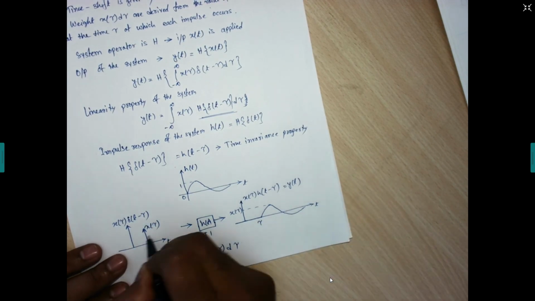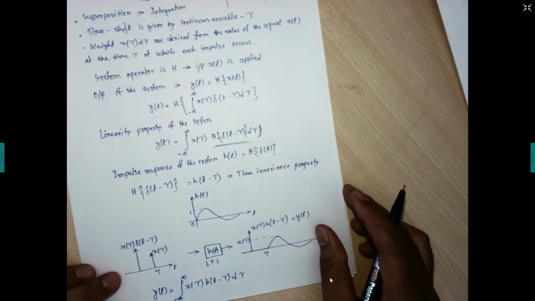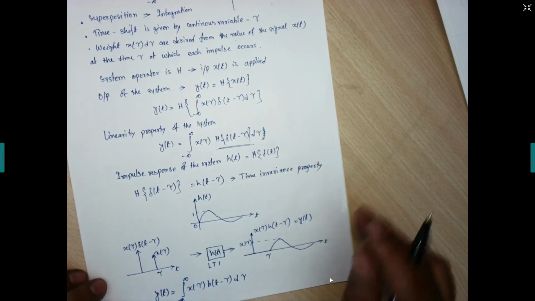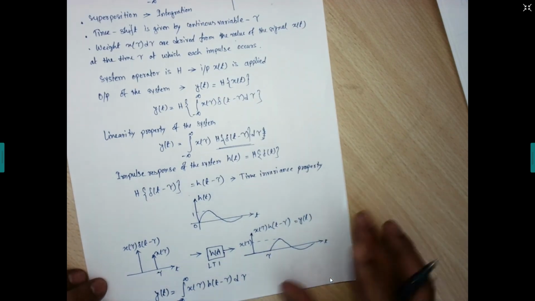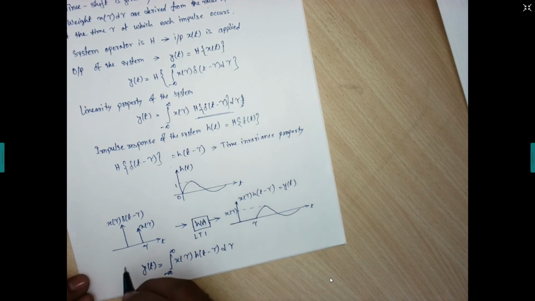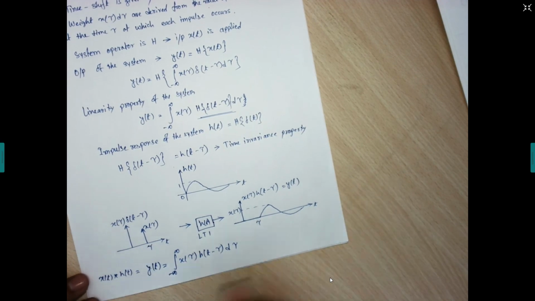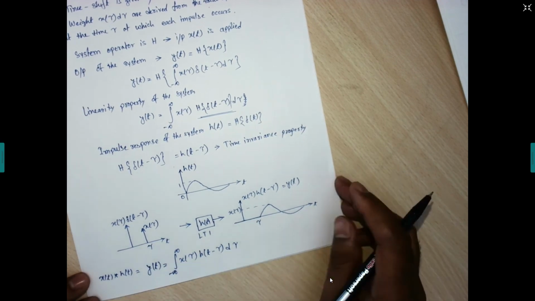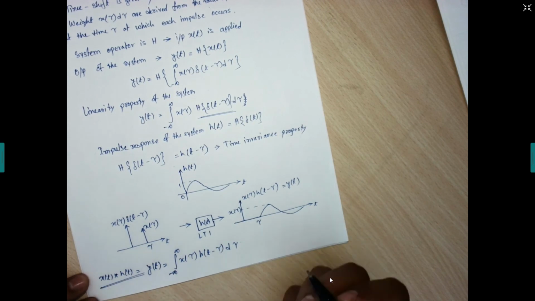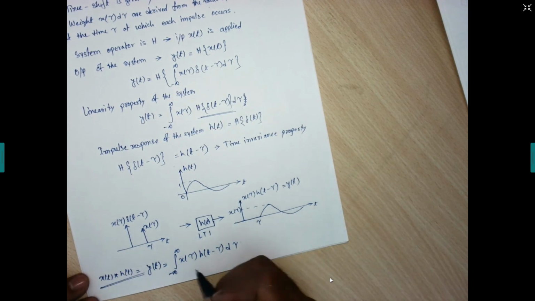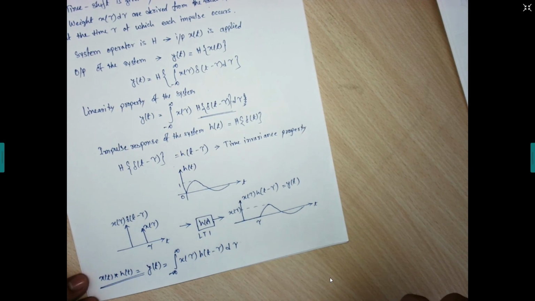If weighted sums of impulses are there for the input, we need to take the integration between them. This output y of t is also written as x of t convolved with h of t, the same way as we have seen. The star symbol represents convolution, so it is a convolution integral. We need to take the integration between the different weighted impulse responses.